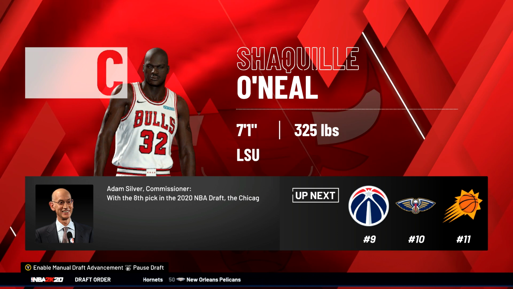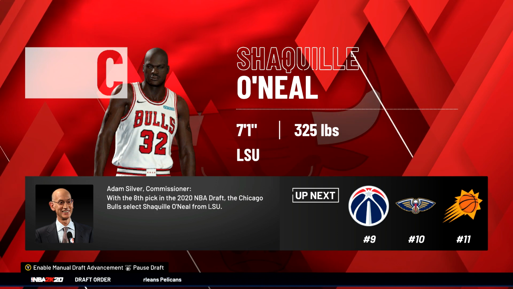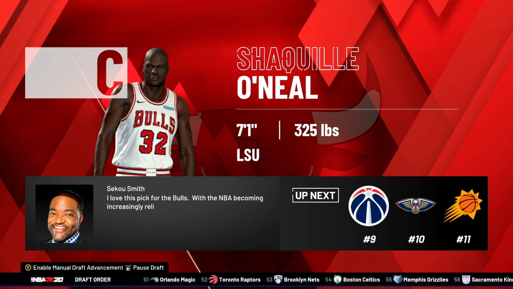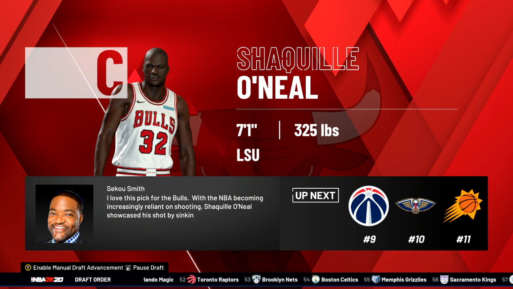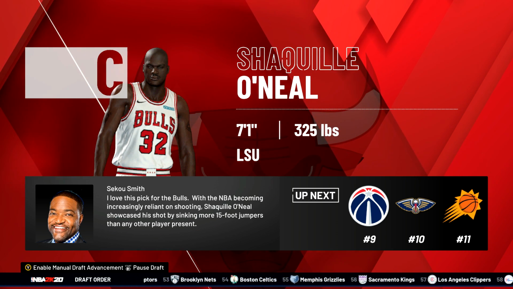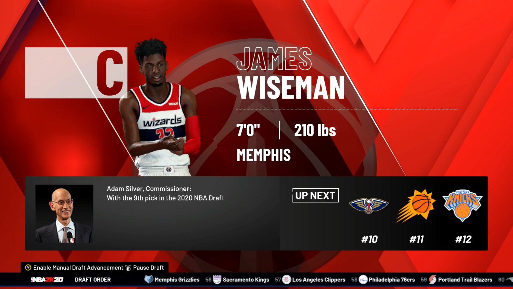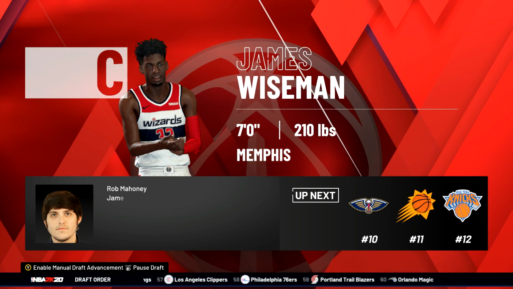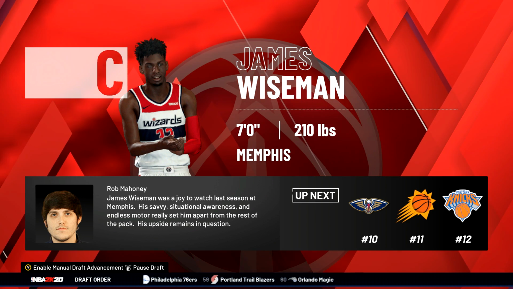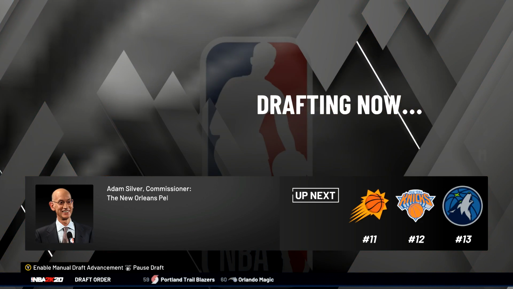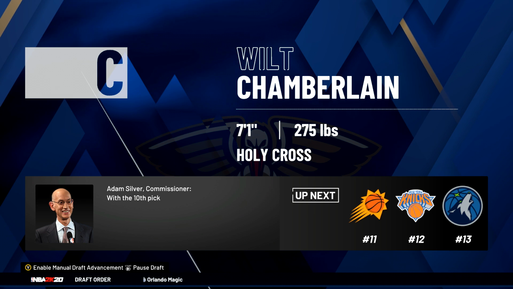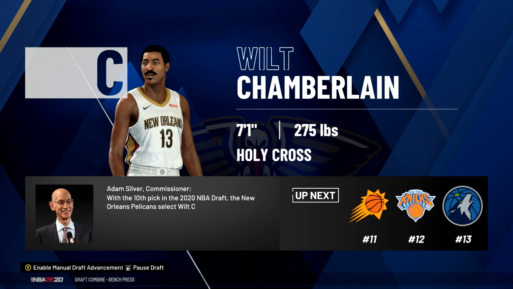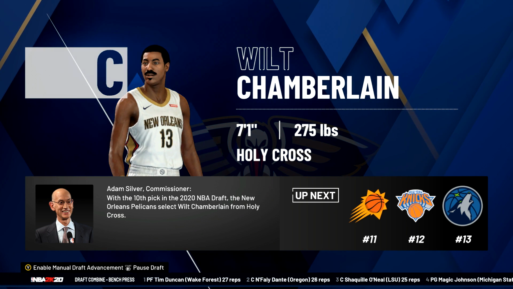And Shaq going at number 8 to the Chicago Bulls. It's actually 7'1", 325. I think it might have been a little lighter when he was a rookie, so I might have to change that. And then we got our first non-top 10 player, James Wiseman, going to the Washington Wizards. I believe it's just Wilt Chamberlain and Bill Russell left to be drafted. At number 10, we got Wilt going to the New Orleans Pelicans.